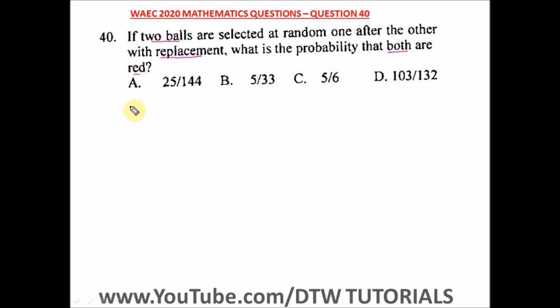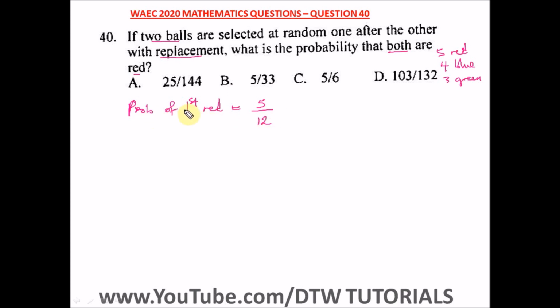So let's find, first of all, the probability of the first ball being red. Remember, in the bag we have 5 red balls, 4 blue balls, and 3 green balls. So we're looking at red. Remember the formula for probability: favorable outcome over possible outcome. Our favorable outcome in this case is 5, divided by our possible outcome, 12 balls.